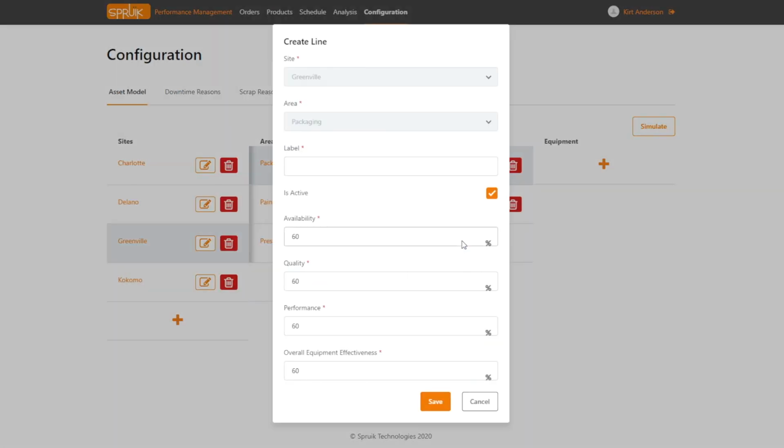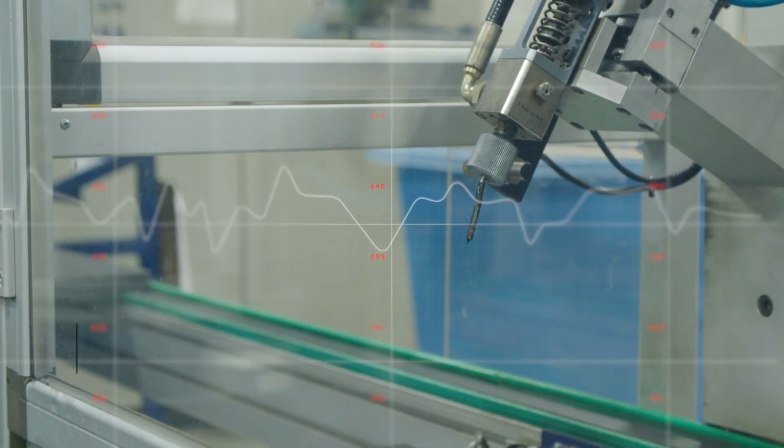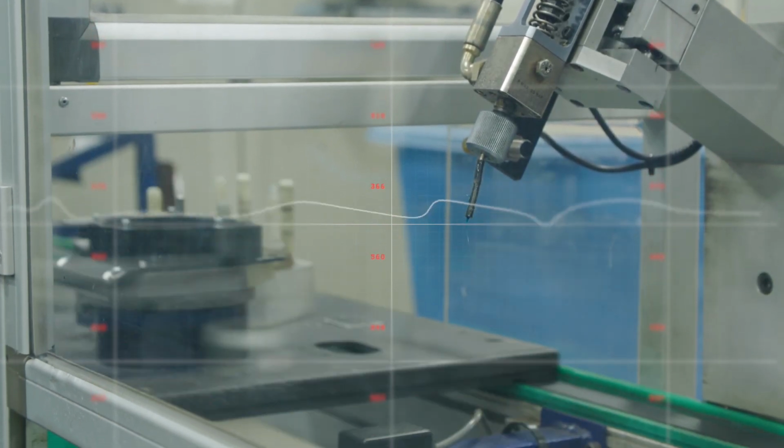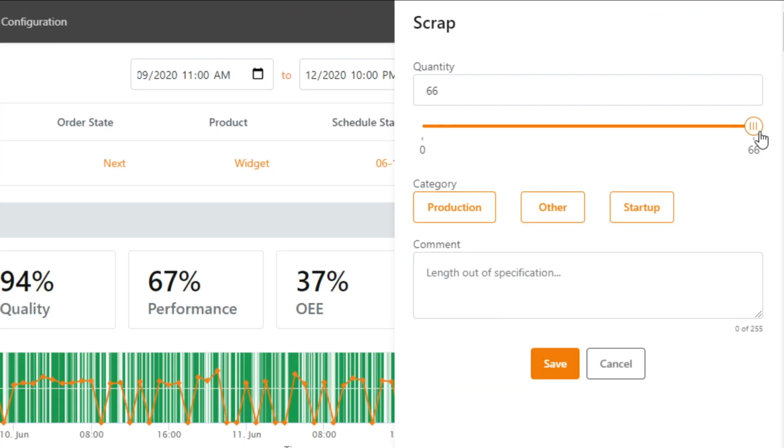Libre allows you to start simple using our pre-built low-code accelerators and scale from there using your existing resources. Libre is easily configurable: sites, production areas, equipment lines, and individual equipment. Set downtime or scrap reasons for equipment to drill down on root cause analysis.